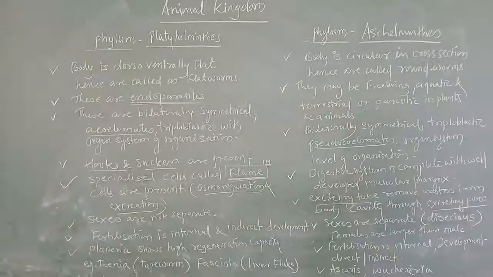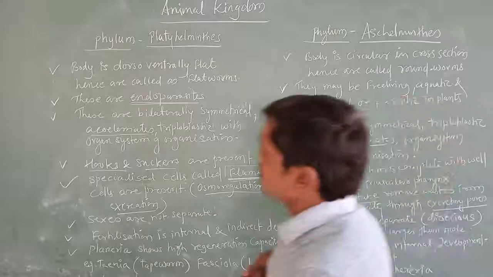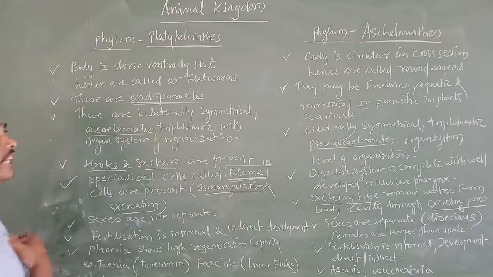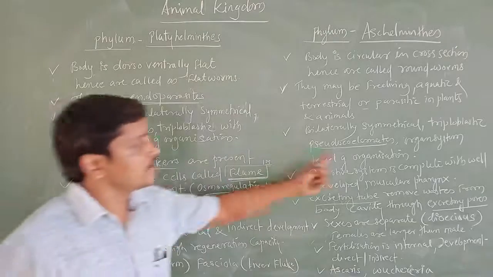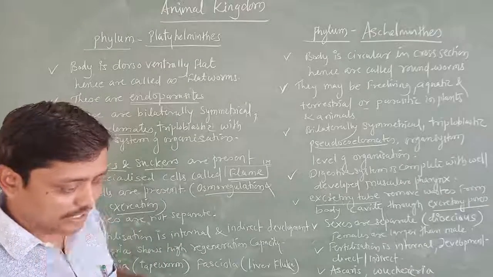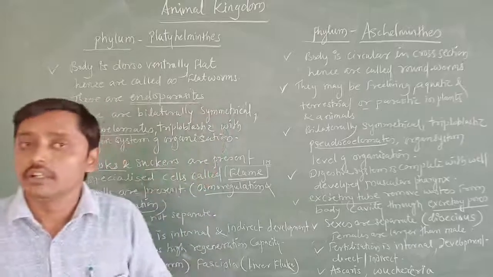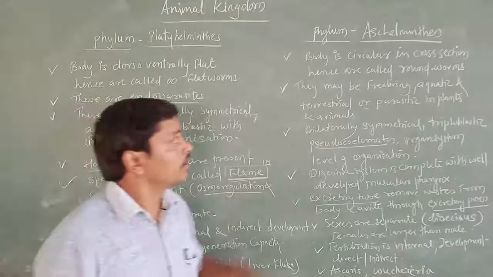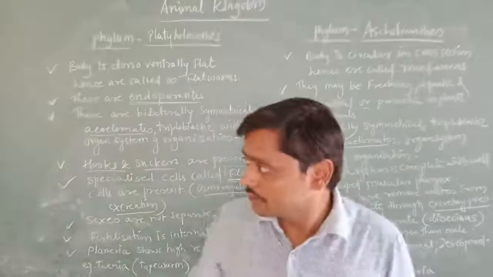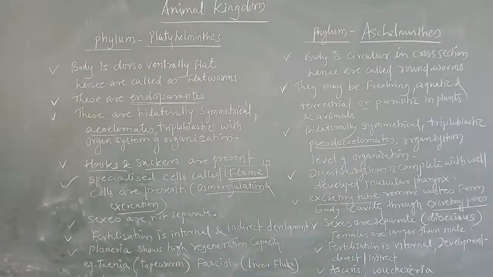Okay, this is about today's class, and in the next class I will discuss the next phylum, that is Annelida. In Annelida, all the organisms are coelomates, in the sense they have the true body cavity which is present between the body wall and gut wall.